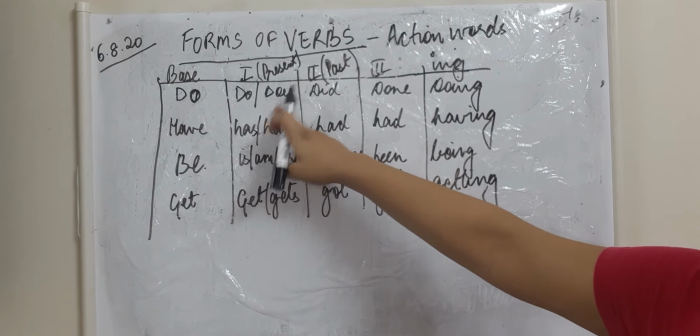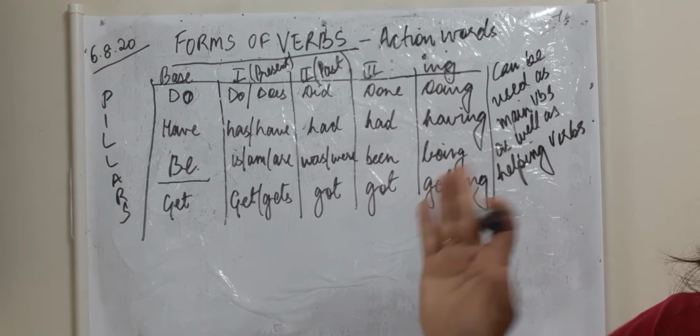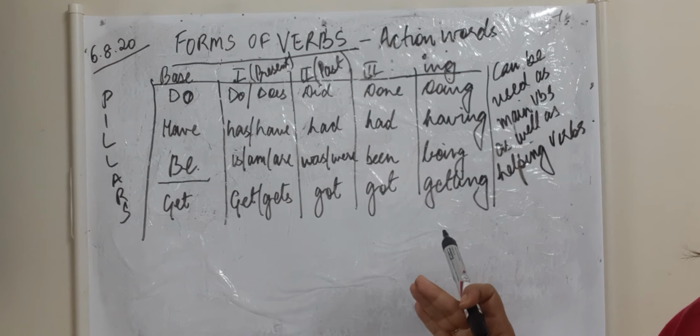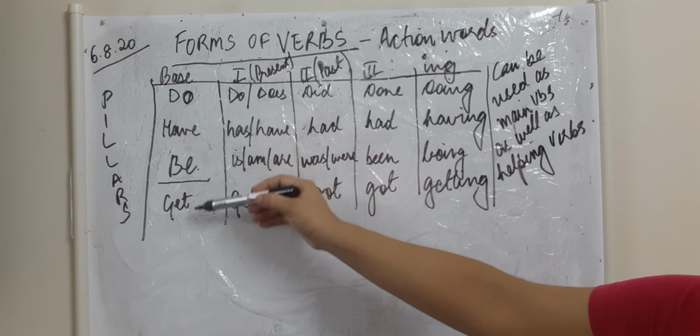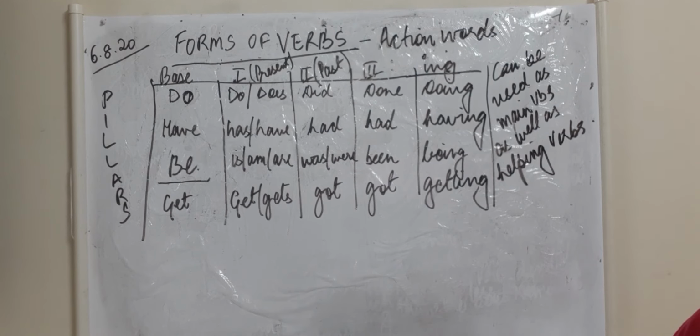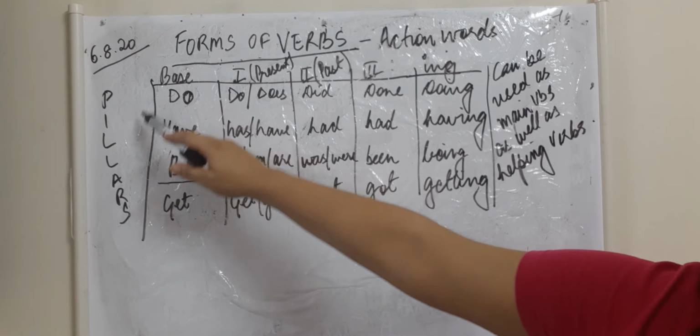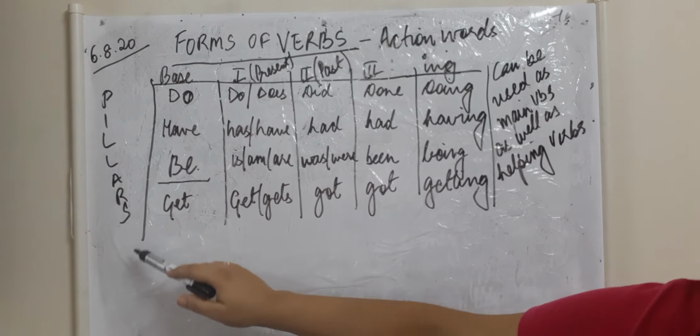For example, let us take this verb be. Many people say that this is the first form only, but for our understanding, I will explain the tenses also in the same way. So there are 5 forms of verbs, and you are going to learn them this way: the first form, second form, third form, and ing form. I think you have learned it in earlier classes as well. Now what I mean to say is that these 4 verbs can be used as a main verb and a helping verb. Let me take an example.